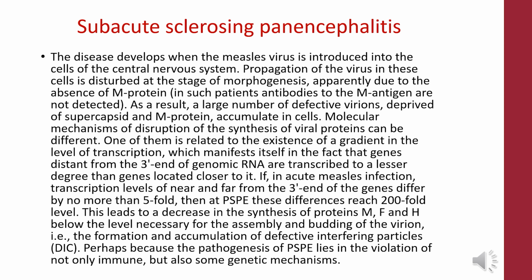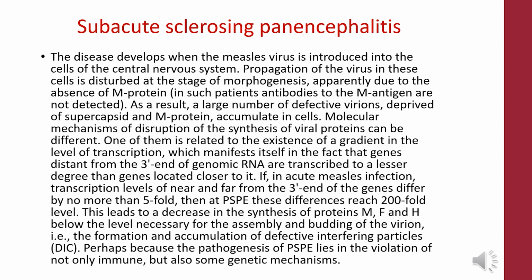The disease develops when the measles virus is introduced into the cells of the central nervous system. Propagation of the virus in these cells is disturbed at the stage of morphogenesis, apparently due to the absence of M protein. As a result, a large number of defective virions, deprived of supercapsid and M protein, accumulate in cells.